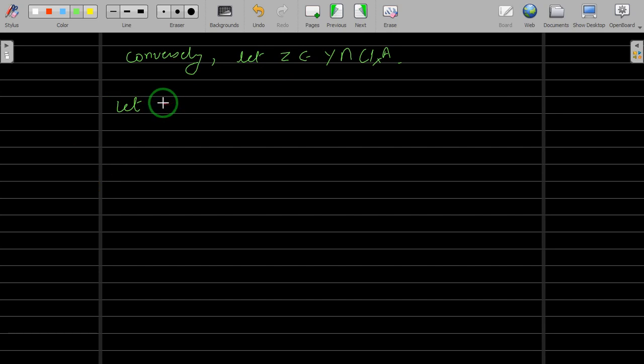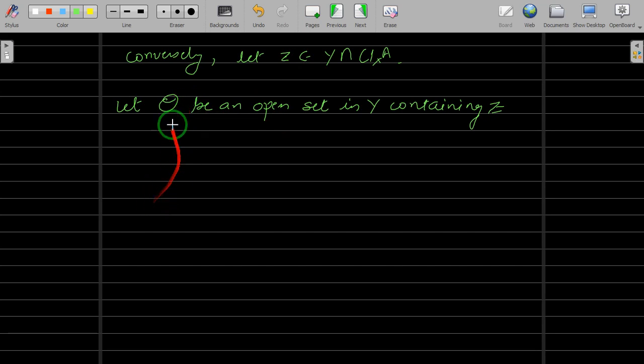U and V we have already taken, so let us take O. Let O be an open set in Y containing this point z. Your claim is to show that O intersection A is non-empty. This implies z belongs to the closure of A in Y.